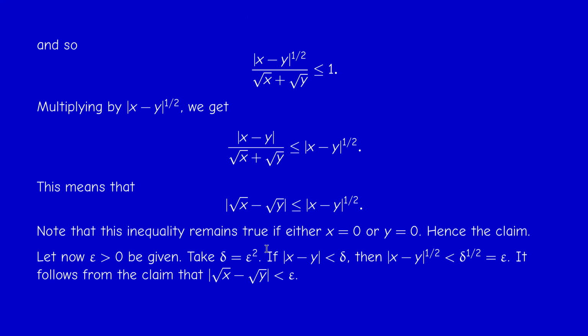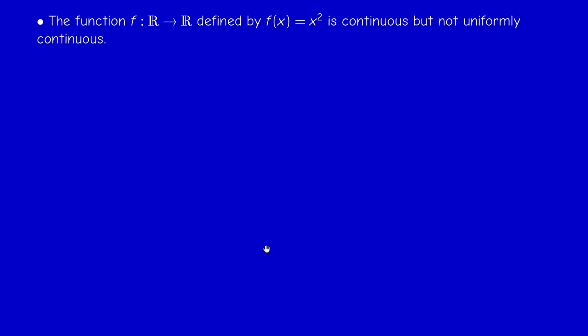And this concludes the proof of the uniform continuity of radical x. Not trivial. Now let me give counterexamples. I will give two counterexamples. The function x squared defined on R is continuous, as we know, but it's not uniformly continuous. Why? Okay, take any positive number delta